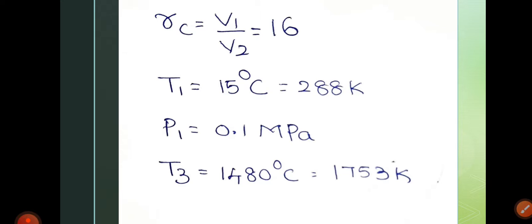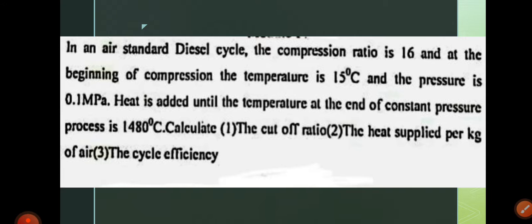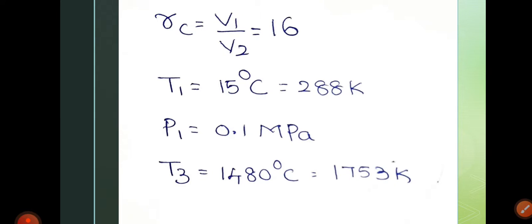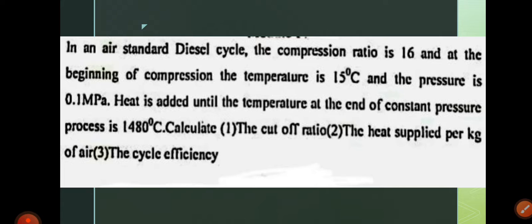T1 is 15 degrees Celsius. In air standard problems, we usually convert centigrade to Kelvin. This is the standard result. And at the beginning of the compression, the pressure is 0.1 megapascal. That is, P1 is equal to 0.1 megapascal.